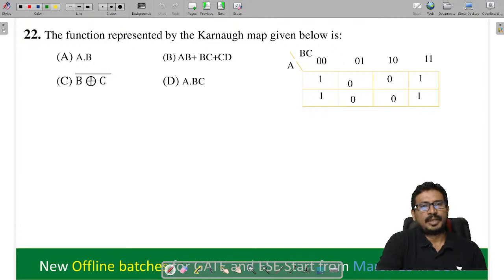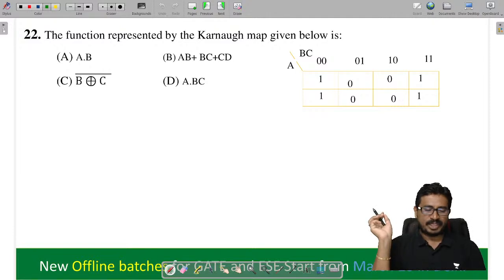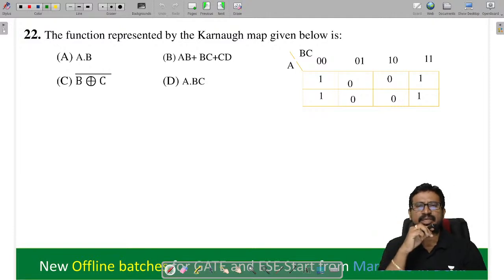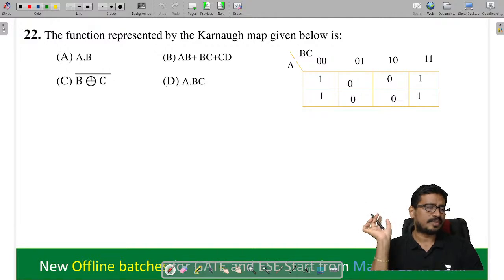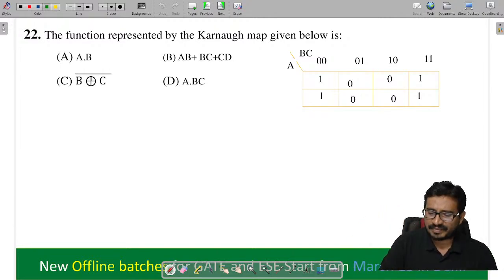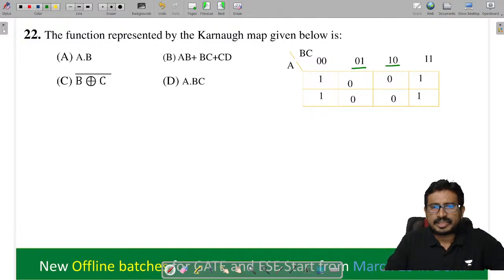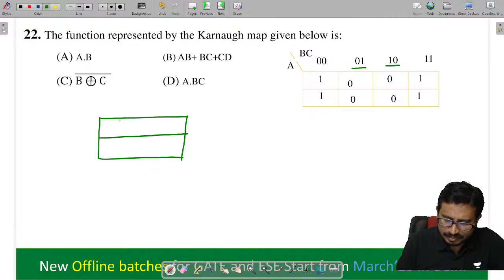Next. Tell me the function represented here. Now you see, this is not a standard K-map. A standard K-map has to maintain logical adjacency, but the logical adjacency is not maintained here. After 1 0 0 1 we have 1 1, so you need to change it. Thereafter we need to simplify, isn't it?